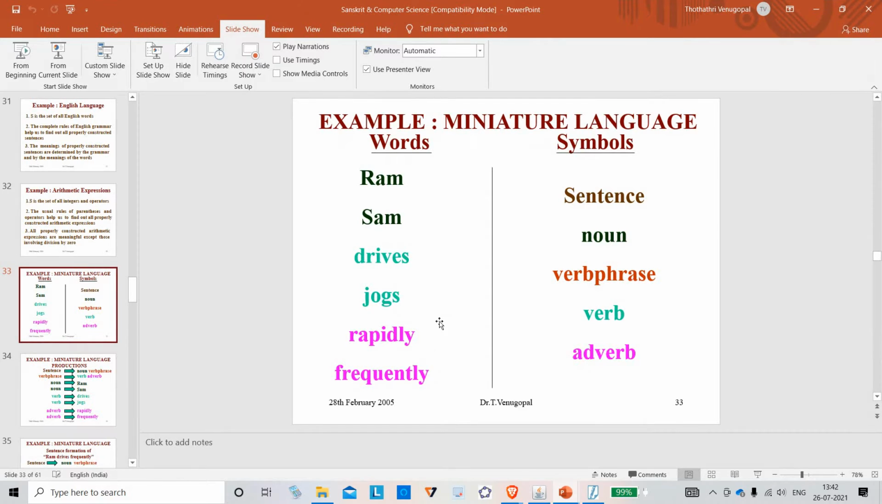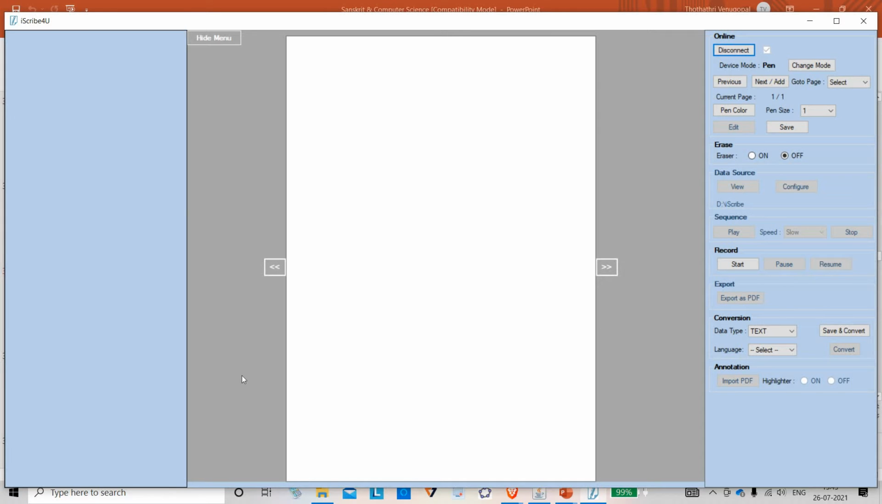I have a very small miniature language. I have only few words: Ram, Sam, drives, jogs, rapidly, frequently. Let me write them. So I have few words. Ram, Sam,